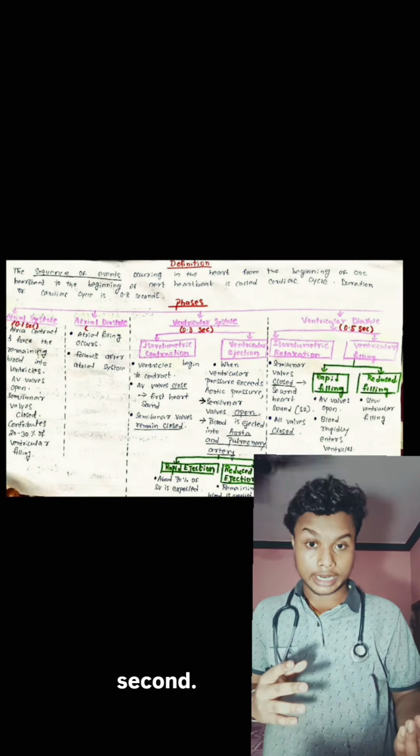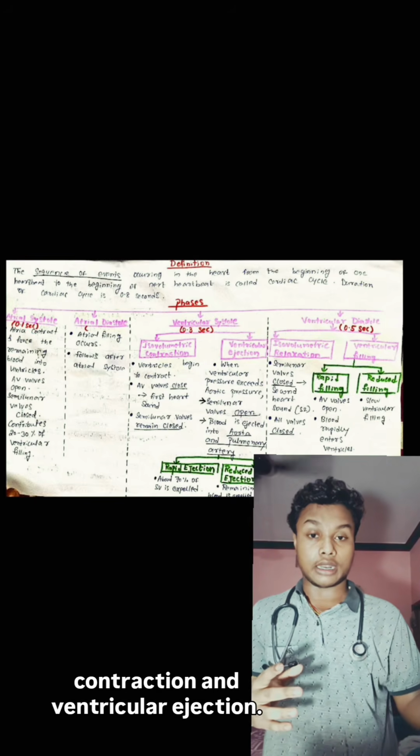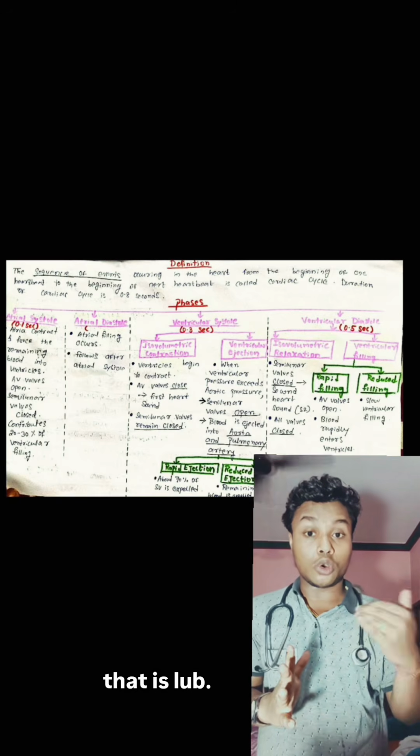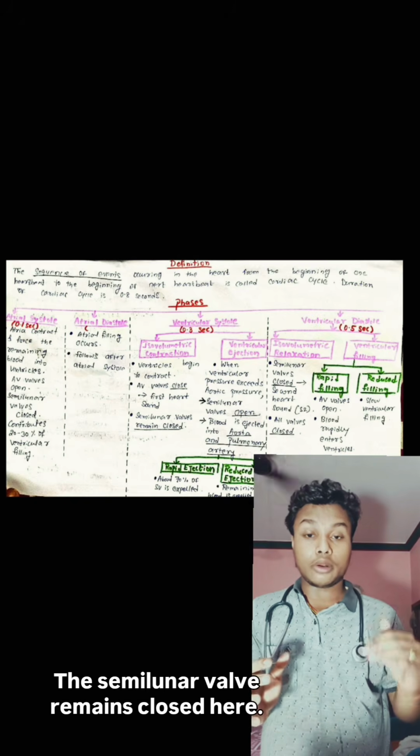Ventricular systole, the duration is 0.3 second. It has 2 phases, that is isovolumetric contraction and ventricular ejection. Isovolumetric contraction. Here, the ventricles begin to contract. The atrioventricular valves close, due to which the first heart sound is heard, that is lub. The semilunar valve remains closed here.